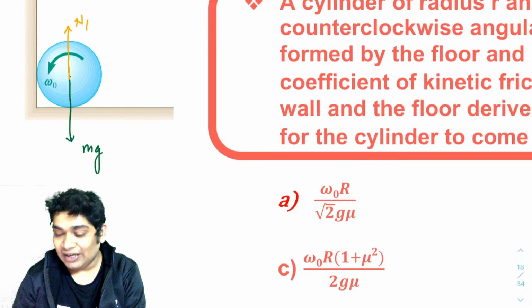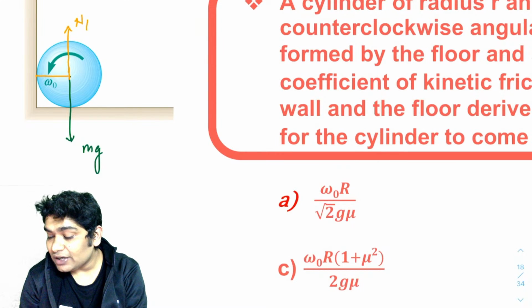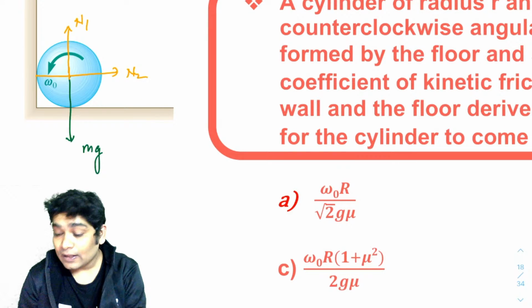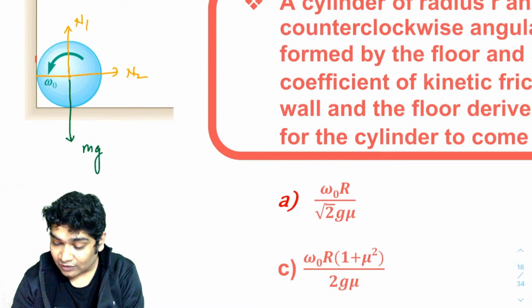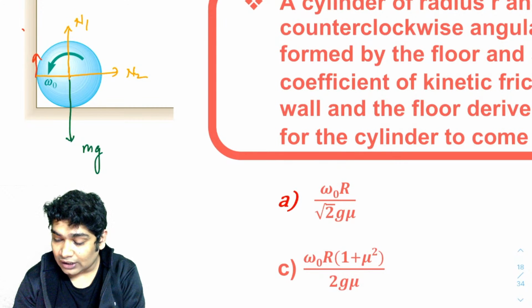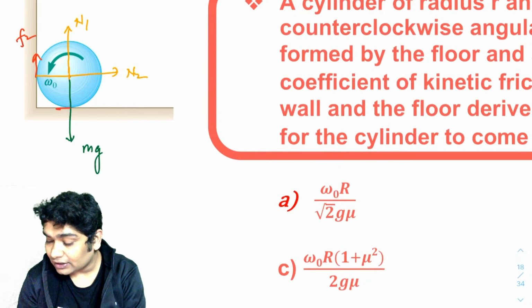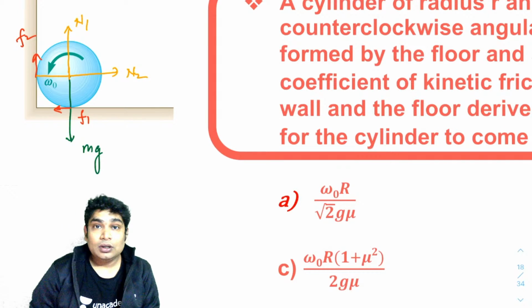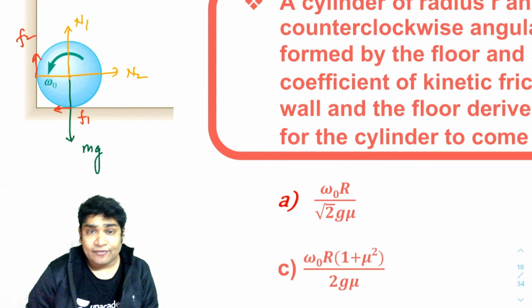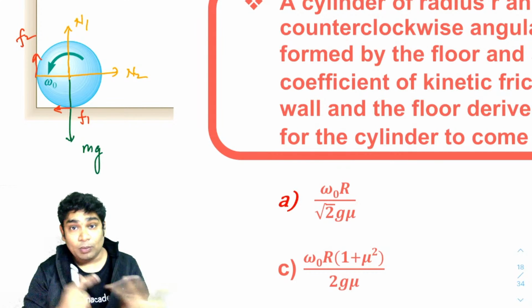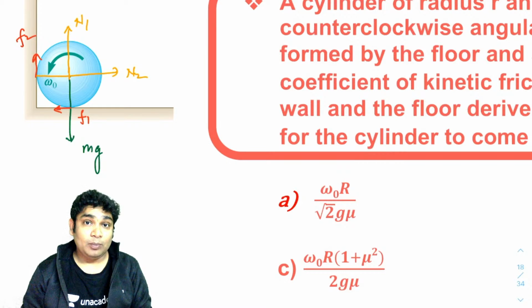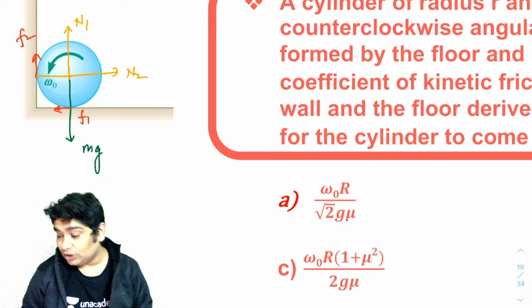From here let's assume some N1, and from here let's assume some N2. And because of this spin, there would be two frictions acting, right? One kinetic friction acting like this, let's call that F2, and one kinetic friction acting like this, let's call that F1. You guys agree? These are the 5 forces that are acting on the cylinder: mg, normal reactions from both the walls, and both the frictions, because there is slipping with respect to both the surfaces.